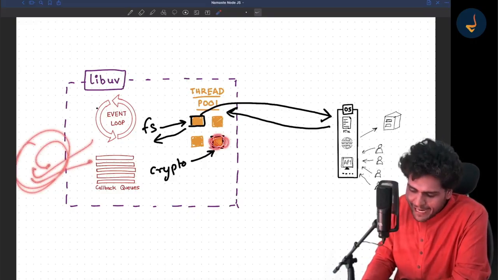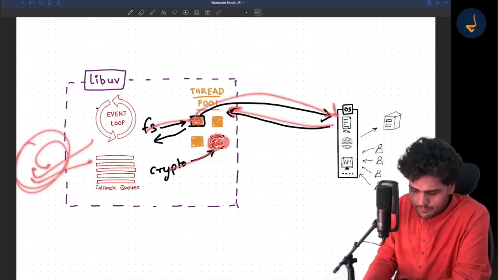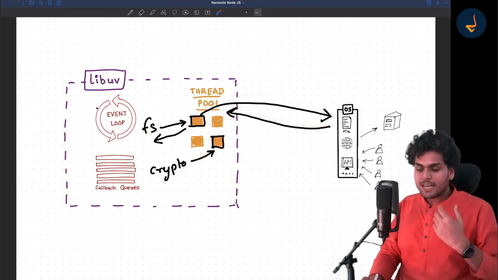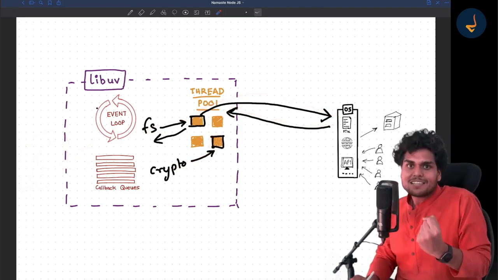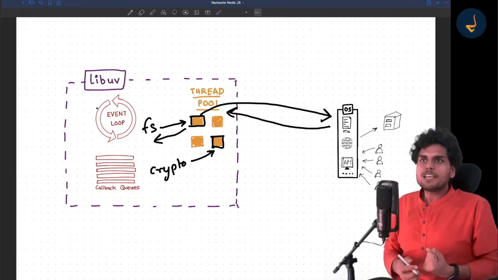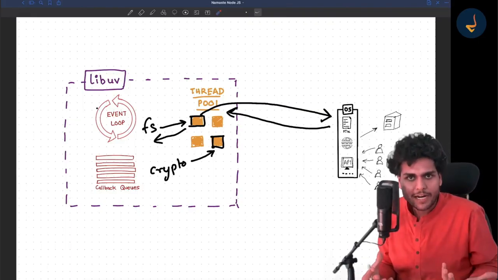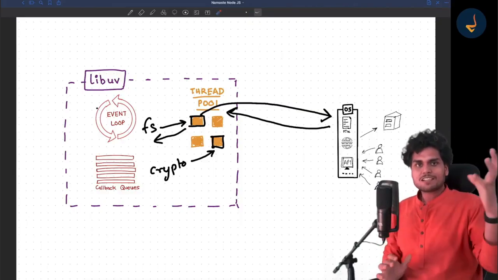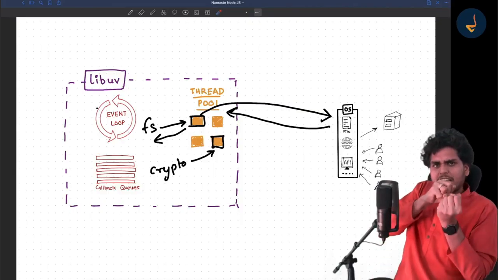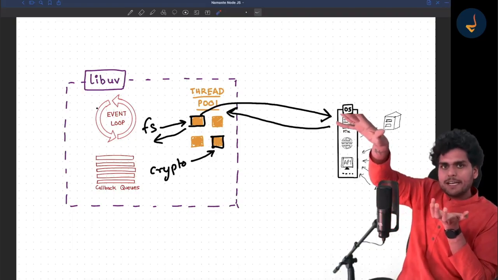So it has a thread pool. The crypto happens over here. The file system call happens over here, it talks to the OS. Got it? So there are some functions for which libuv uses a thread pool. Suppose a file system read comes up, so libuv takes a thread and says, okay, read the file.